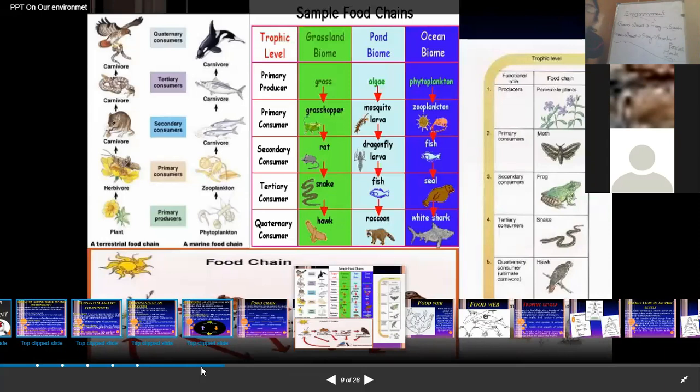If I talk about the ocean food chain, there are food chains which are present in the water also. It's not that there are grassland food chains only. There are those present in the oceans. Like in the ocean, the food chain can also be of not more than 5 steps.